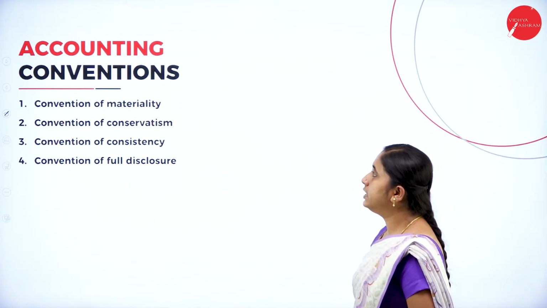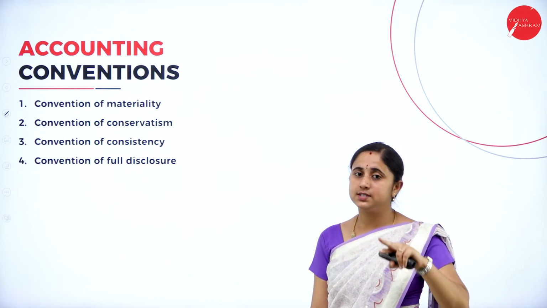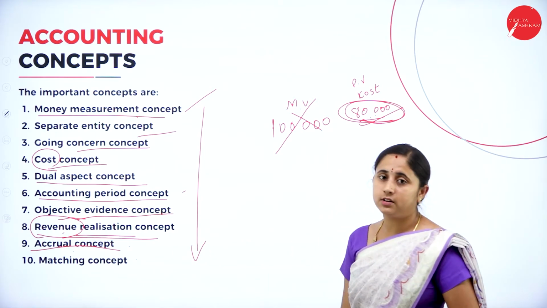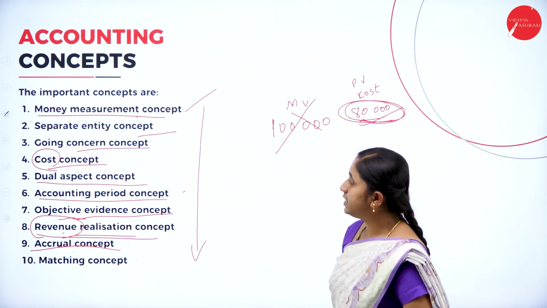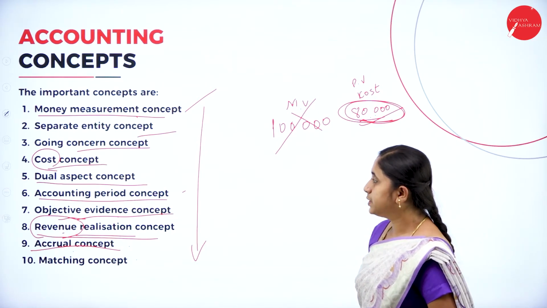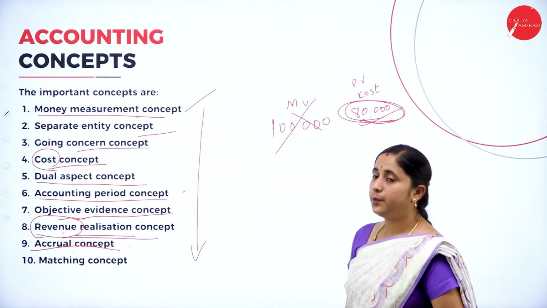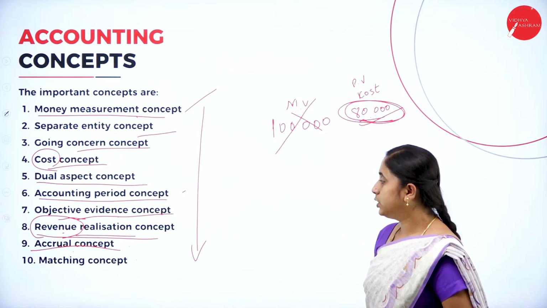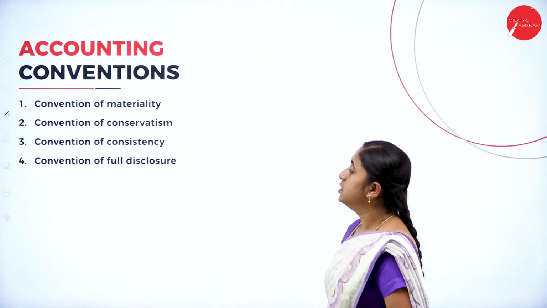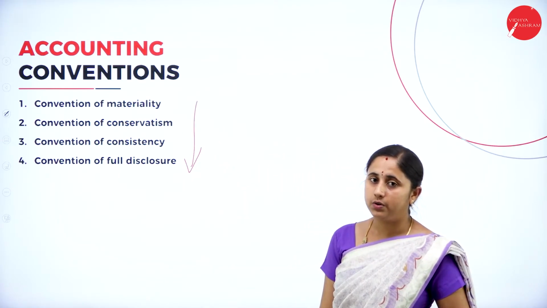Next, accounting conventions. The accounting principles are classified into two types, accounting concepts and accounting conventions. The important accounting concepts are these 10: money measurement concept, separate entity concept, going concern concept, cost concept, dual aspect concept, accounting period concept, objective evidence concept, revenue realization concept, accrual concept and matching concept. Then accounting conventions: you have 4 accounting conventions.